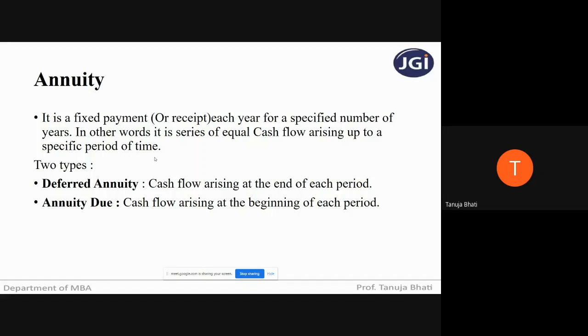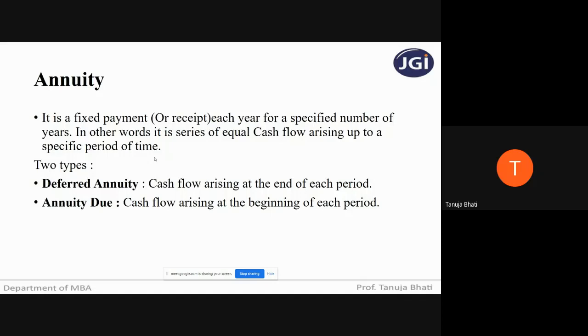for a specified number of years, where the number of years is fixed, but it may fluctuate. But there is a certain period of years for which I will get the payment, or I will receive the cash. So it is called annuity. In simple words, annuity means a series of equal cash flows.